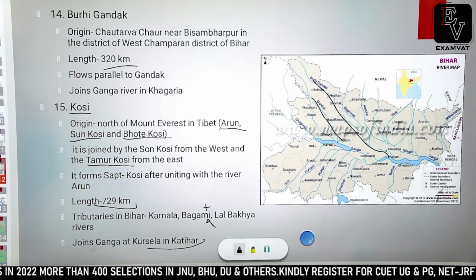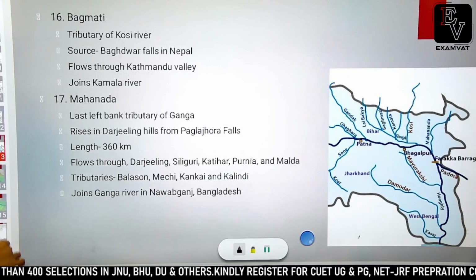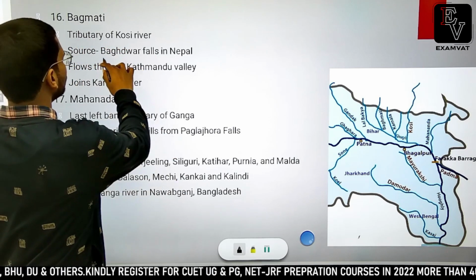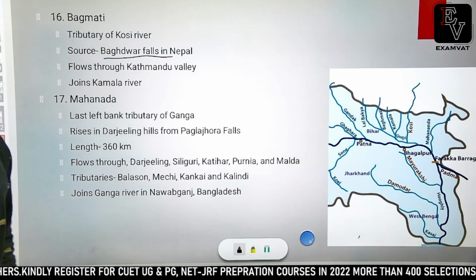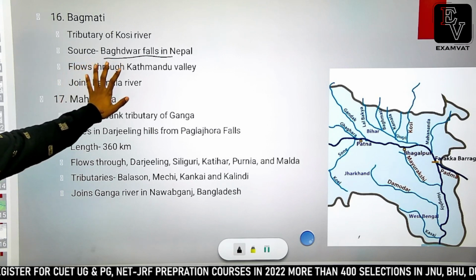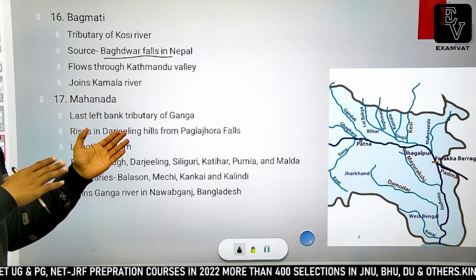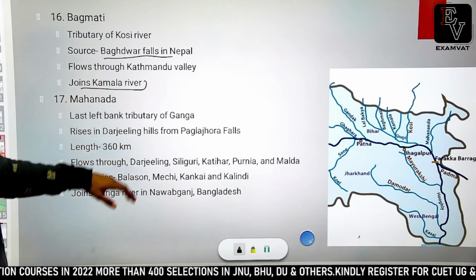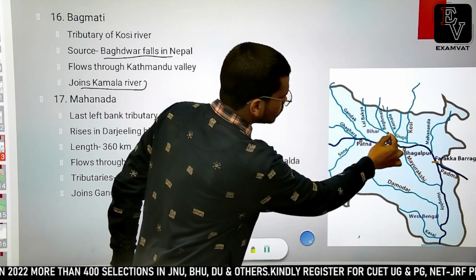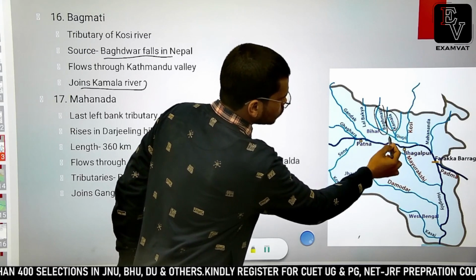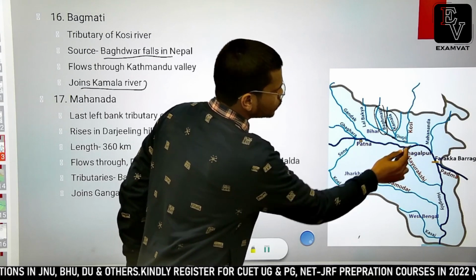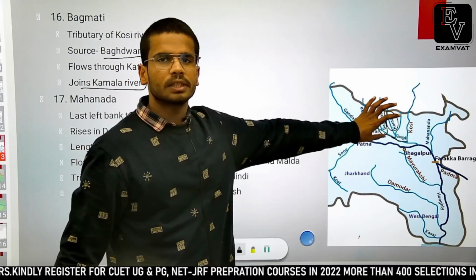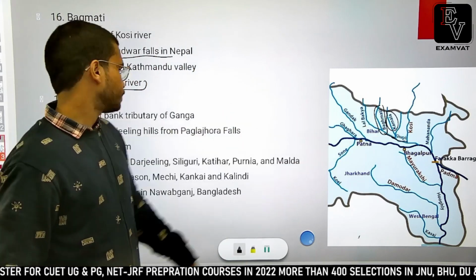The next important tributary of this system is Bagmati. Bagmati is a tributary of Kosi river and it originates from Bagdwar in Nepal. It flows through Kathmandu valley, so it separates the Kathmandu valley from Pokhara valley and it joins Kamla river. Kamla is a tributary of Kosi river, so if you see, this is Bagmati river and this is Kamla river, so it joins Kamla river and they both together join Kosi river, and it is because of this that Kosi river is very disastrous because it caused many floods.